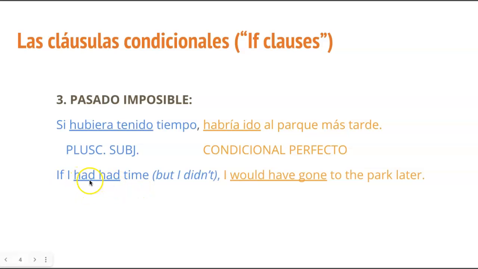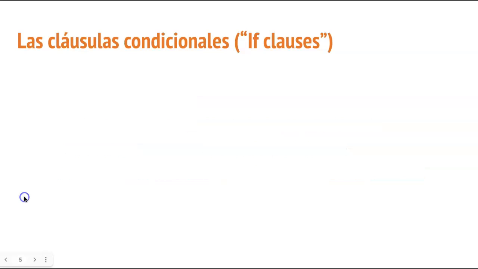Okay, so in the English it is, if I had had time, right? Now it looks maybe a little bit confusing, had. Could be if I had gone, if I had eaten, if I had flown, whatever it might be. This is your past participle. It happens to be the same as the helping verb, which is simply the past tense of that helping verb. If I had had time, but I didn't have time, I would have gone to the park later. If you're a visual thinker, you might consider this as turning your head backwards and proposing a different story than actually happened, right? Okay, here we go. Then a couple of observations, just two.